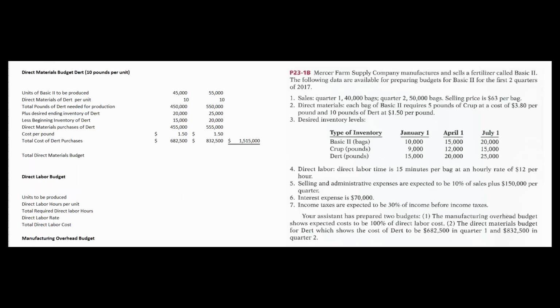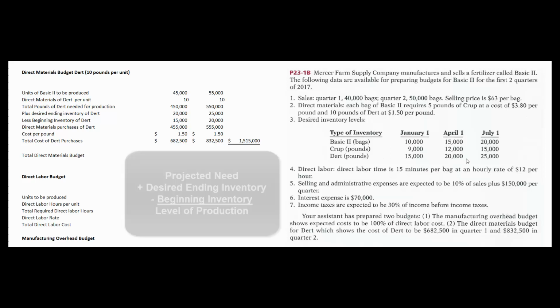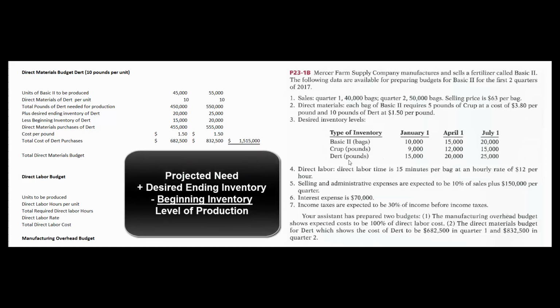We could do the same thing for dirt, which is the other component of our fertilizer. We know we're going to make 45,000 units of the basic. It tells us that there's 10 pounds of dirt per bag. So we need 450,000 pounds to meet production, and we want to have 20,000 pounds in ending inventory. We won't need to buy the 15,000 that was in beginning inventory, so our purchases of dirt are 455,000 for quarter one. Same thing for quarter two.